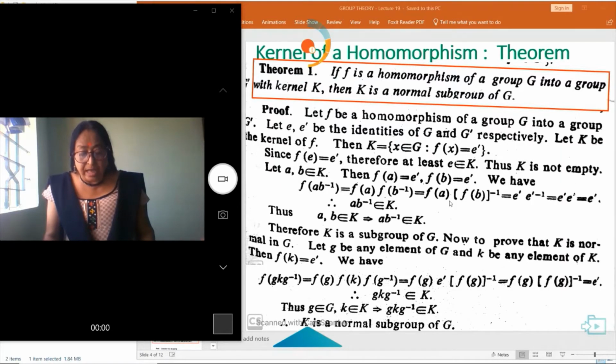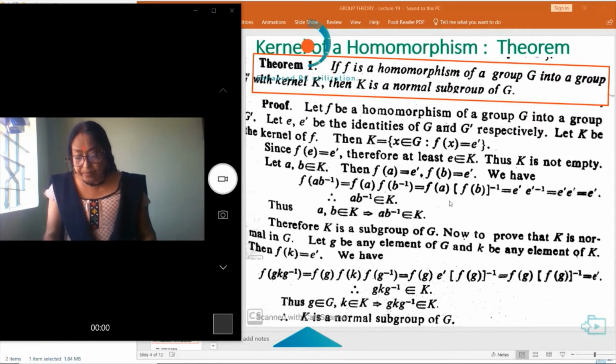So F(g) and F(k) equal to E dash and F(g inverse). So F(gkg inverse) is equal to E dash. So gkg inverse is an element of K. So g belongs to G and k belongs to K, this implies gkg inverse belongs to K. So K is a normal subgroup of G.